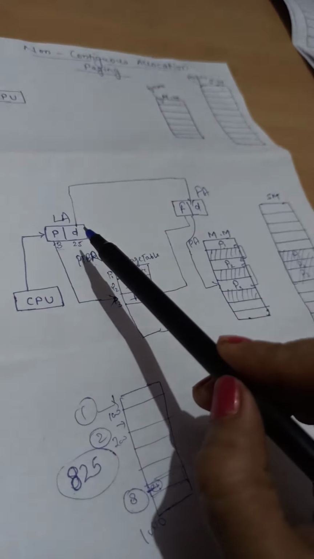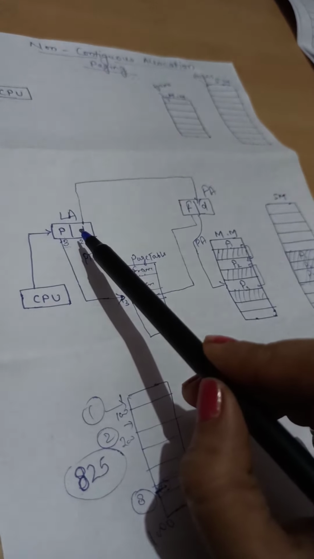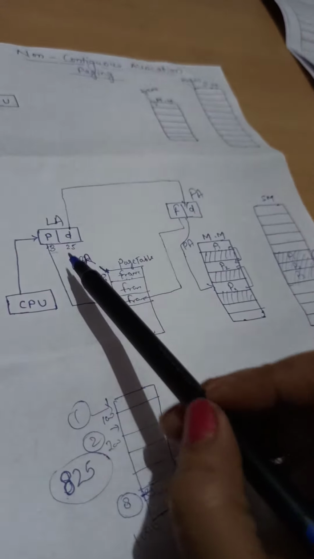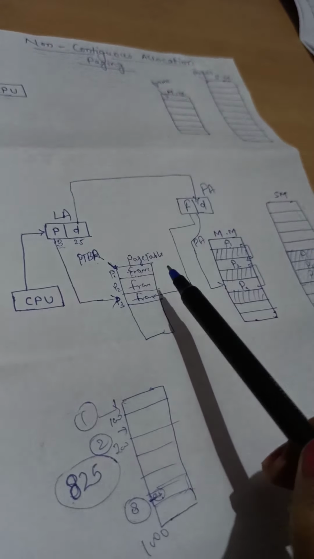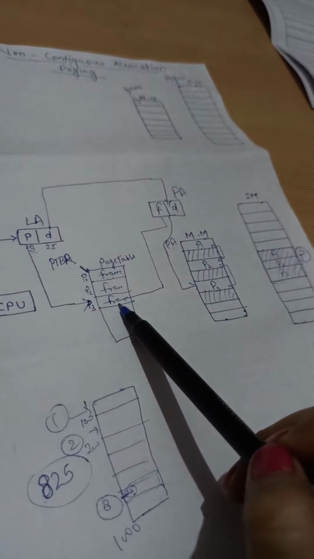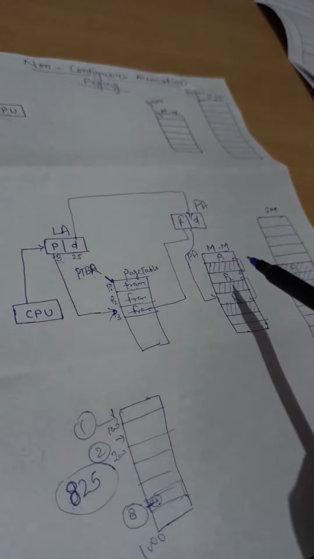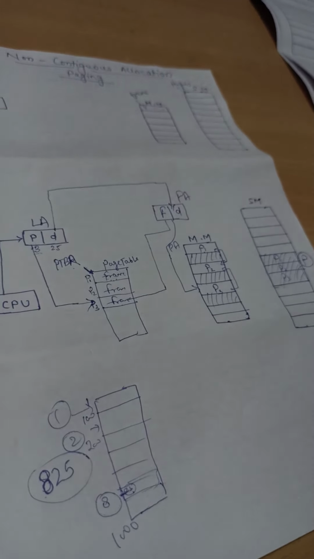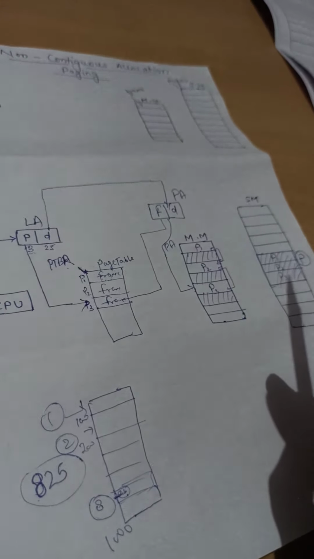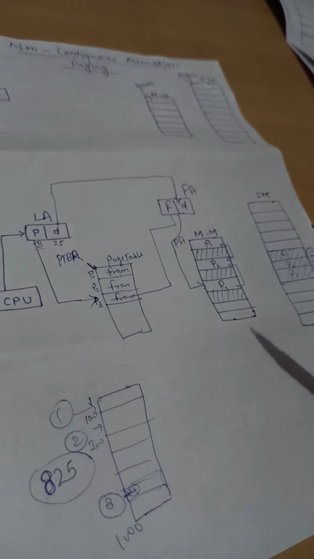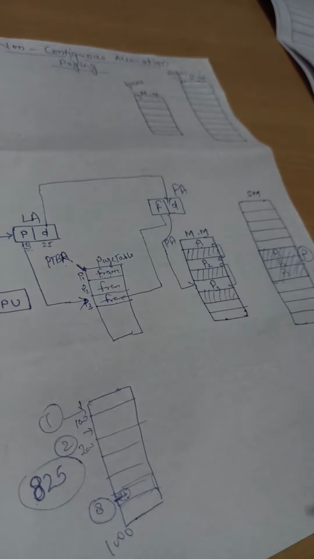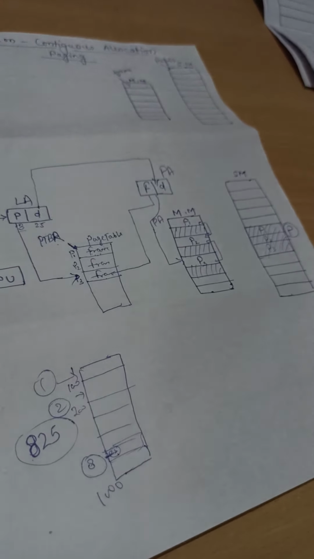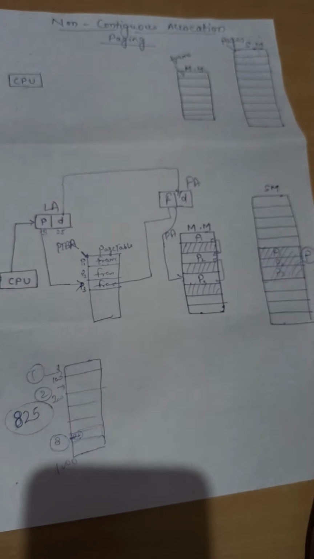So for accessing a single instruction, we need to access the main memory 2 times. How? First, for accessing this page table, then when we get the base address of the frame, then again we will go to the main memory for the actual instruction, right? So this is the disadvantage of paging, where we have to access the main memory 2 times to access a single instruction. But this is the concept of paging. Clear?